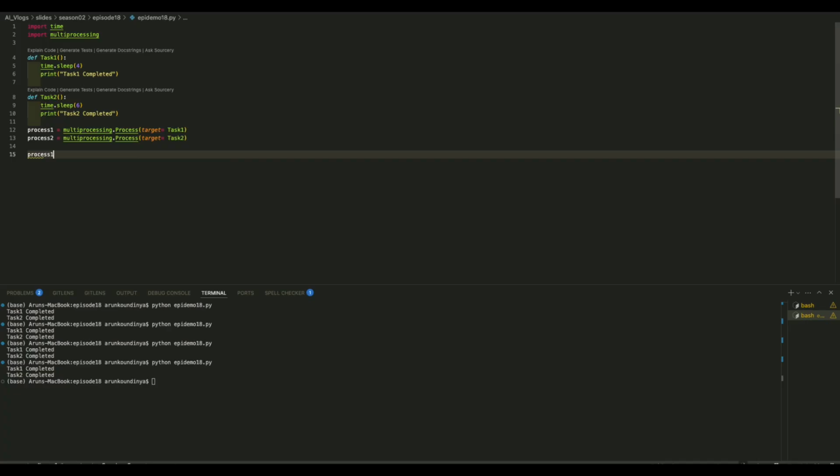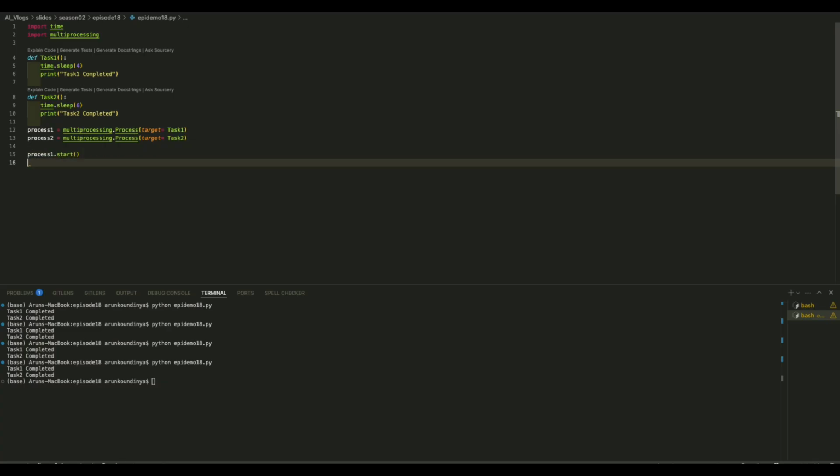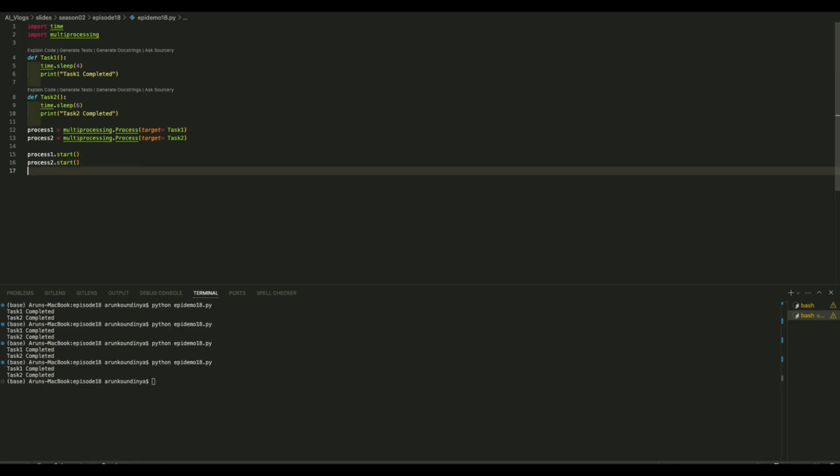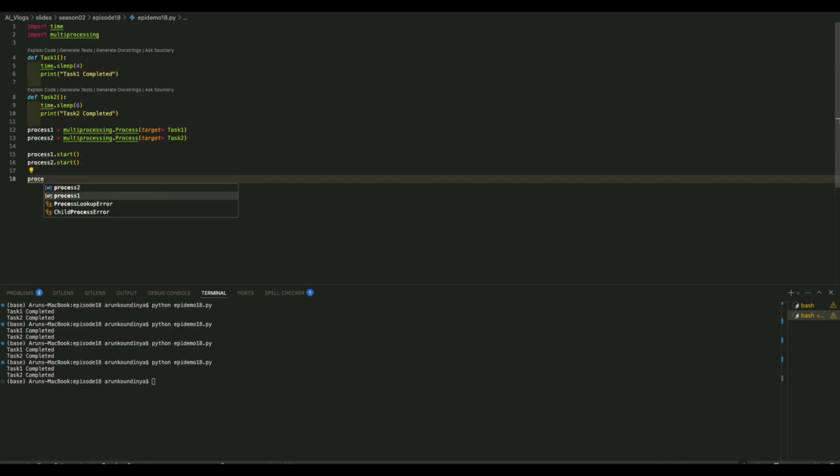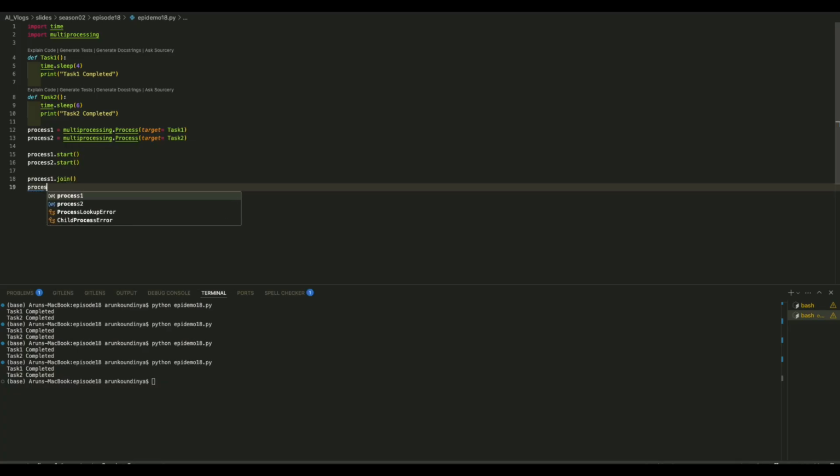So process 1, I'm trying to start it, because this is one process, and here I'm trying to start the other process. And here too I have to join, because I have to ensure that all processes wait for the others to complete.